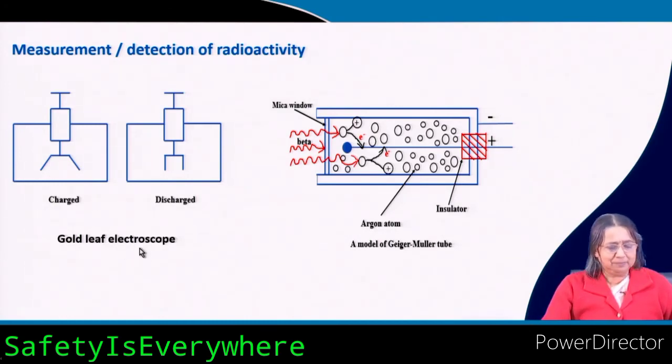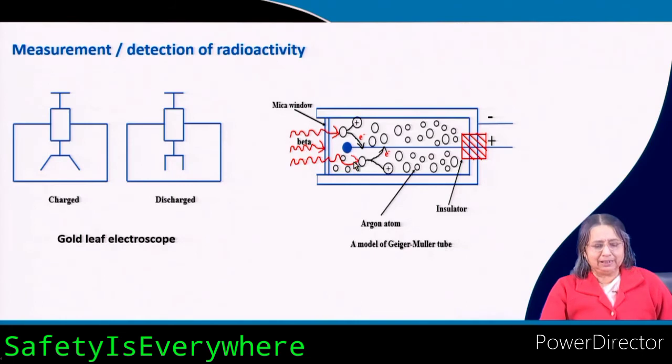This is an old type, but here is the Geiger-Müller tube, or Geiger-Müller counter, that you can use. Here argon gas is there, and this is a metal tube, connected as the negative electrode, and this is insulated. This is a metal wire, the positive electrode, and high voltage is passed. Now, when beta rays are coming, for example, then the argon gas is there.